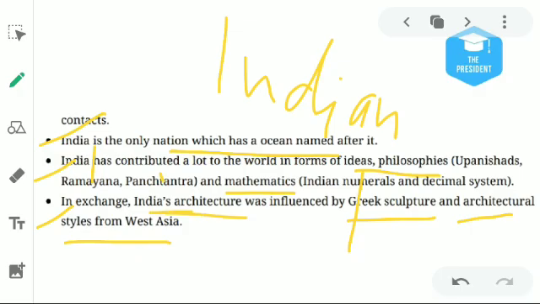We can see the Indian architecture style. Do you remember the building of the Indian Parliament or the Supreme Court? They were influenced by Greek architecture and West Asia also. You can see the Taj Mahal, Lal Qila, that is the Red Fort, and Qutub Minar as well. They were influenced by West Asian countries like the Arabs, an Islamic influence.